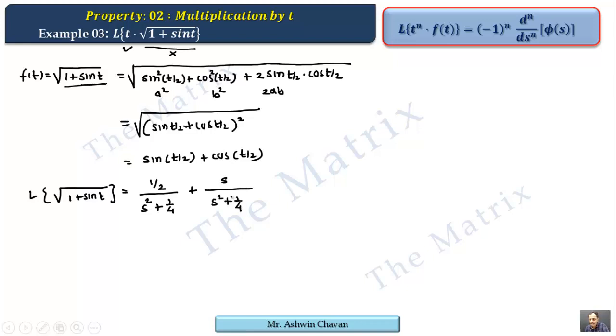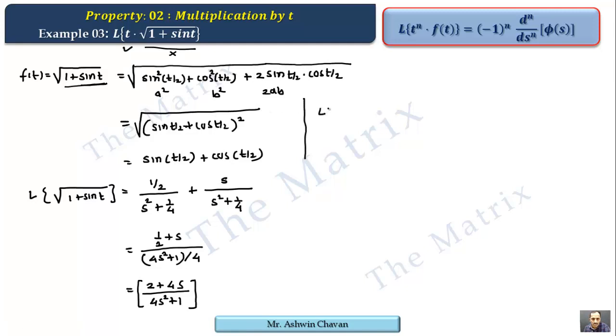So denominators are the same, we can club them, so we get half plus s upon 4s square plus 1 divided by 4. So altogether we get 2 plus 4s upon 4s square plus 1, because we need the most simplified term so that we can differentiate it, because our next property is multiplication by t, so we need the simplified form of the term for differentiation.